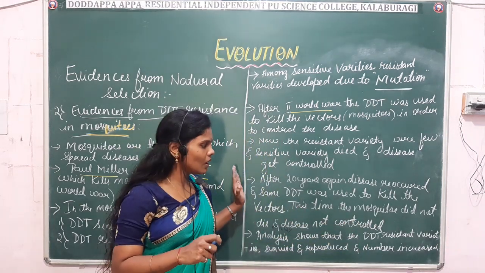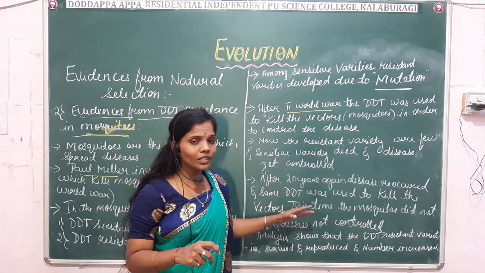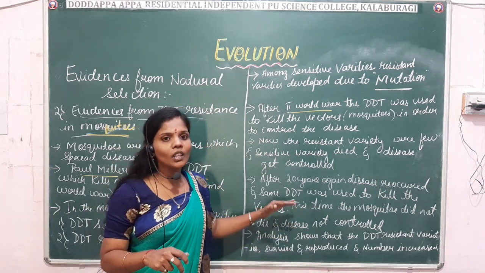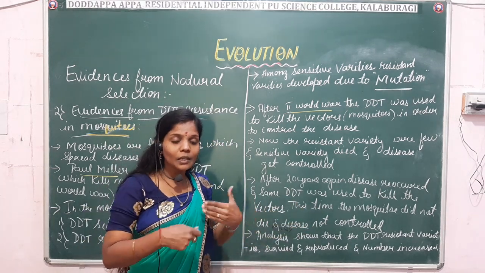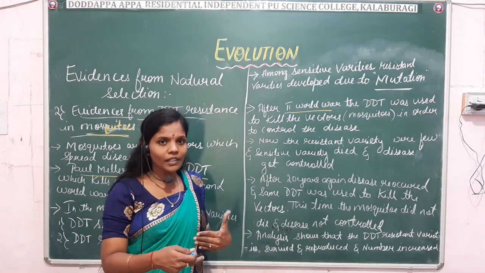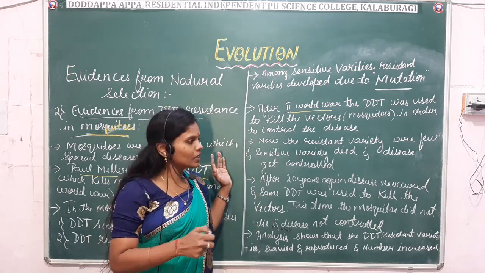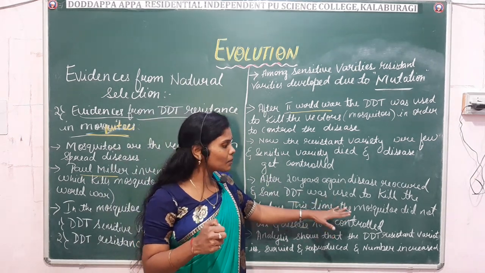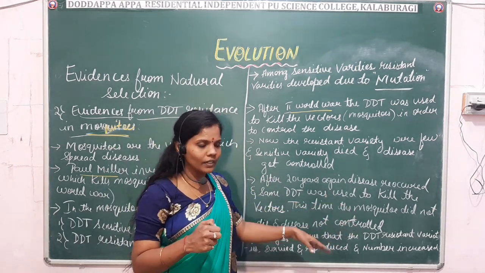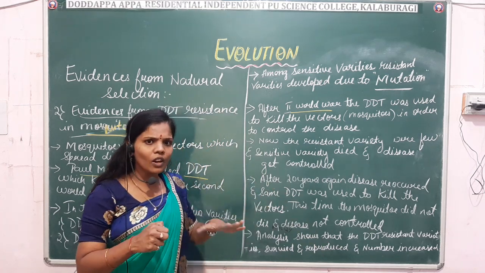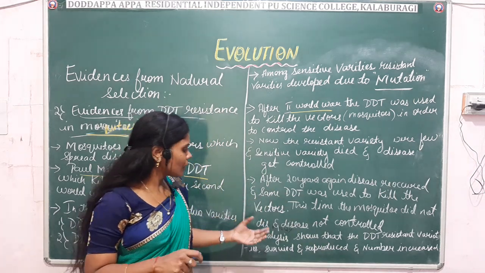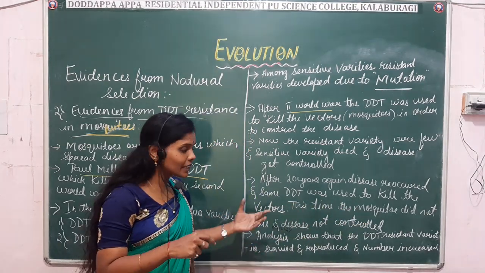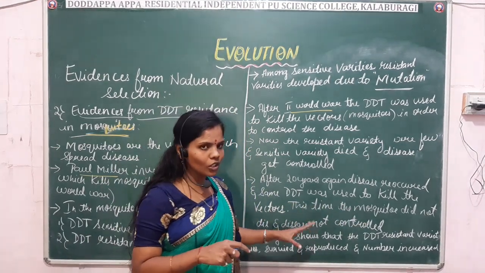Why did the mosquitoes not die? Because they were the resistant ones. In the course of time, they developed, reproduced, and their number increased. They had resistance, which means DDT had no effect on these mosquitoes. So their number increased and they survived. But the ones which were sensitive vanished. So the resistant mosquitoes did not die and the disease was not controlled.